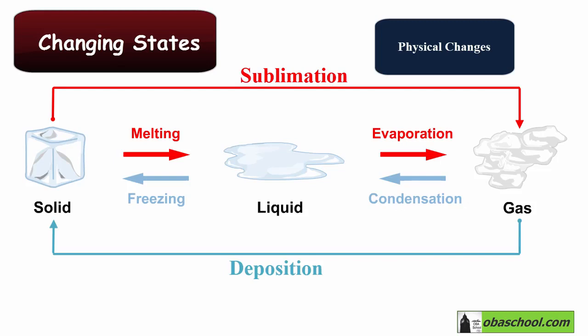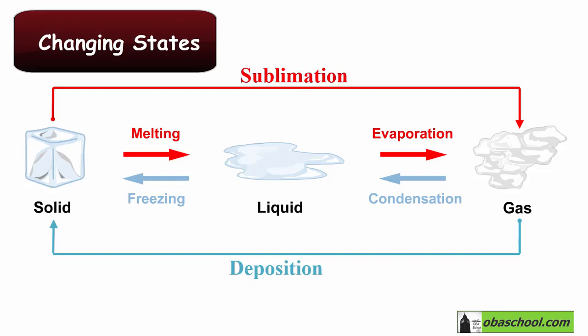And this is because no new substances are formed in changes of state. For example, water molecules H2O are the same in ice as they are in liquid water or in water vapor. However, the difference is in the movement and the arrangement of the particles.